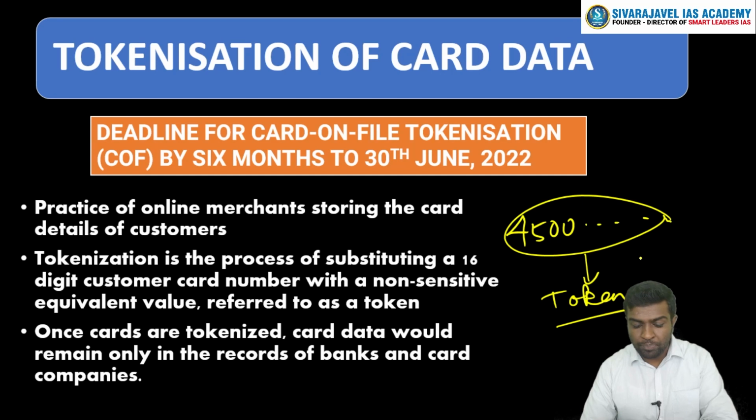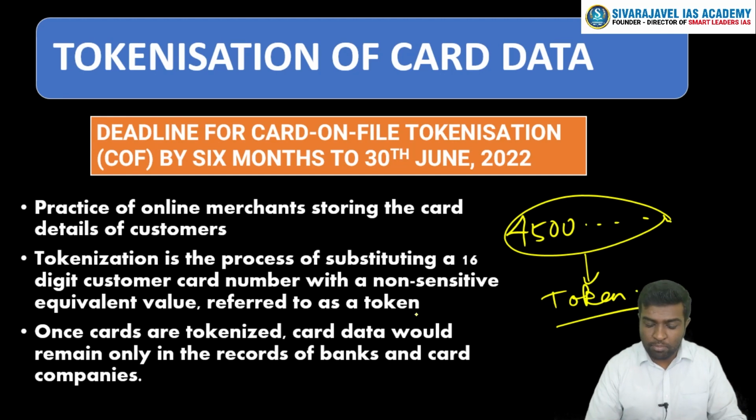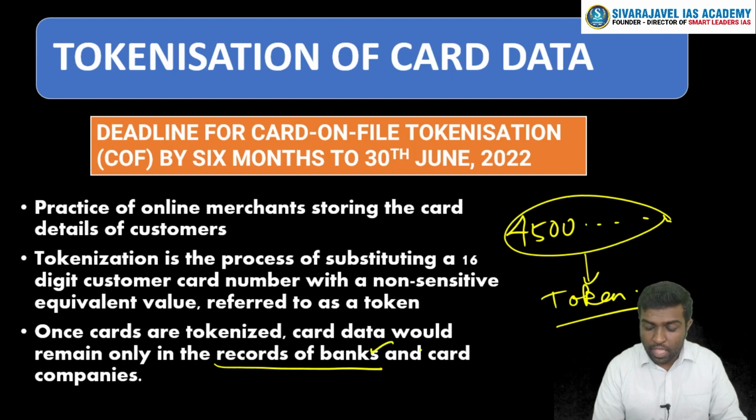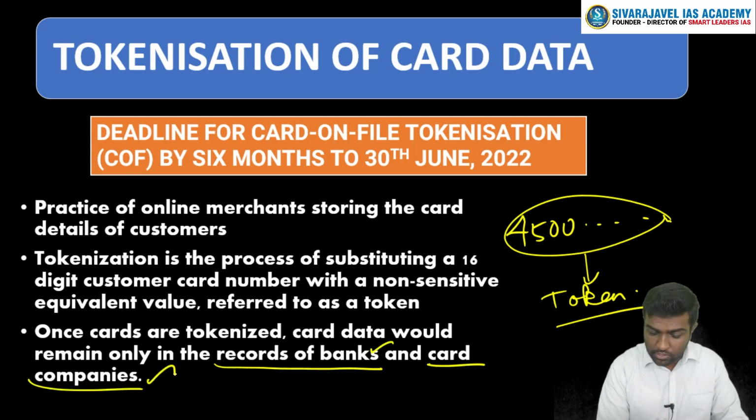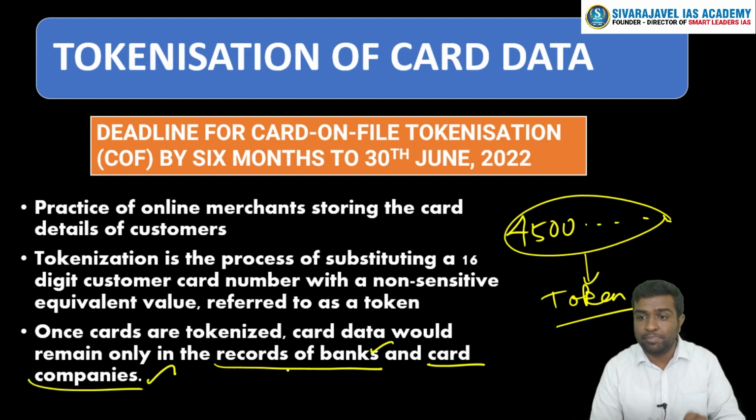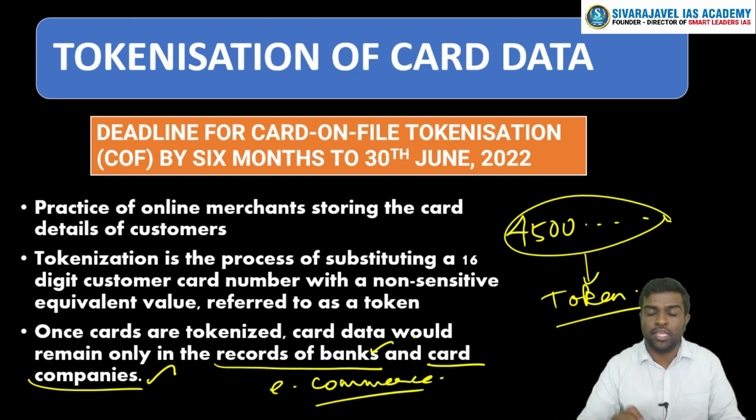So this token or tokenization is a process of substituting another number in lieu of this 16-digit data that we have on our typical debit cards or credit cards. So once these cards are tokenized, this card data will only be available in the records of the bank and card companies, which means that no longer will card data be accessed by these third-party intermediaries or e-commerce websites. Clear? So this is the idea of bringing this particular norm of tokenization.